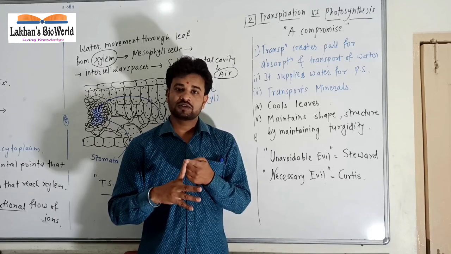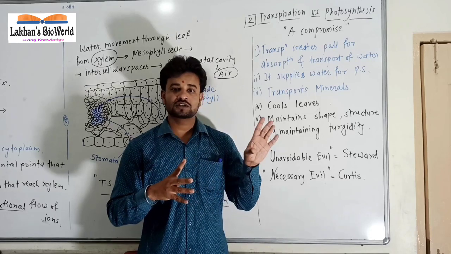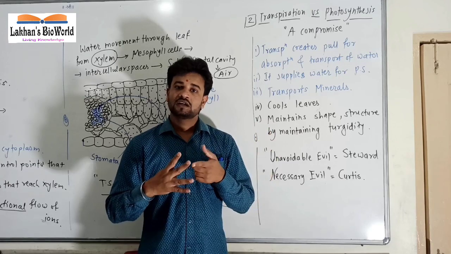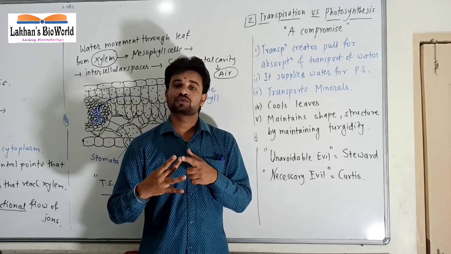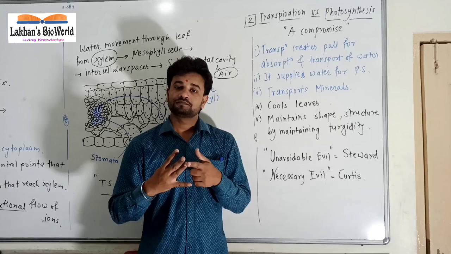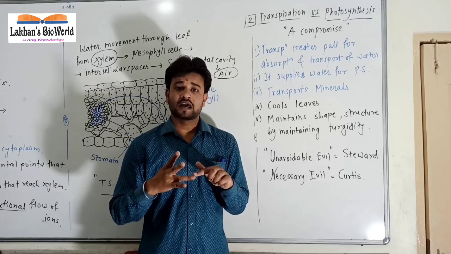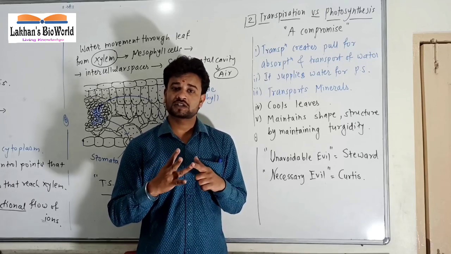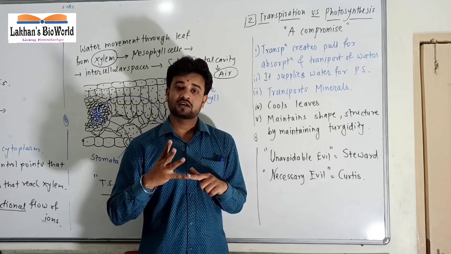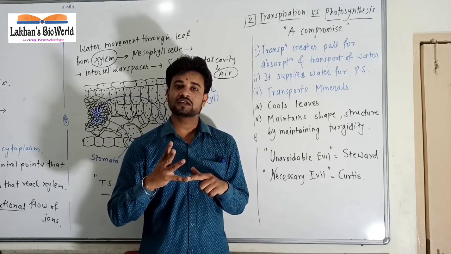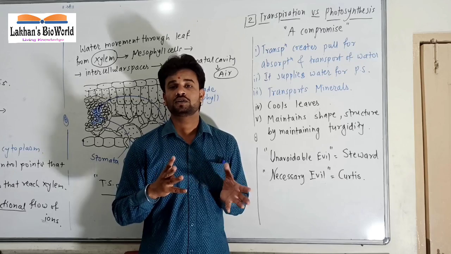Very less water can be used for photosynthesis. Maximum water is lost in the form of water vapors. Second, energy consuming and resource utilizing process. Third is it has to form, the plants has to form some special structures as in case of xerophytes to prevent transpiration. And fourth one is it may lead to wilting, and wilting may lead to death.